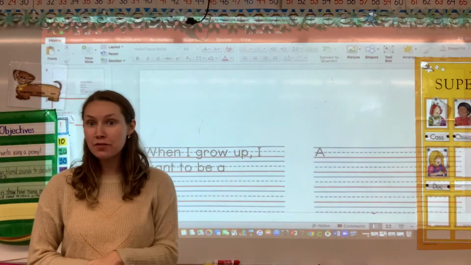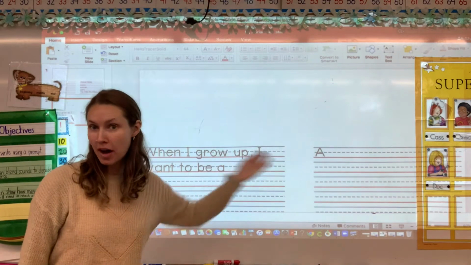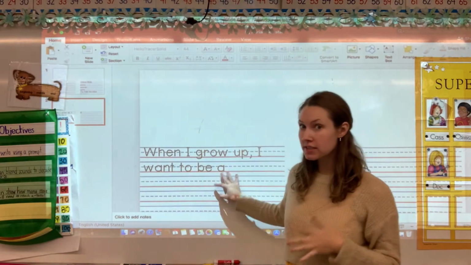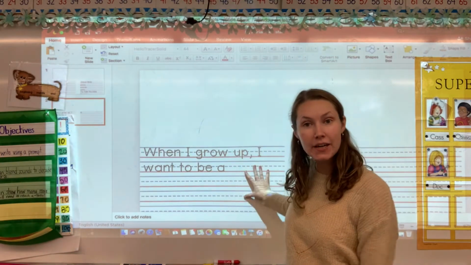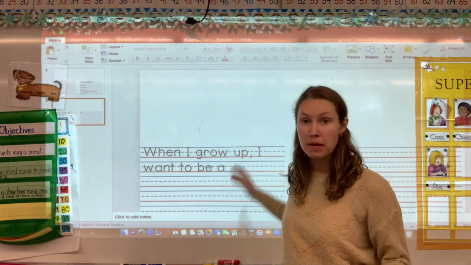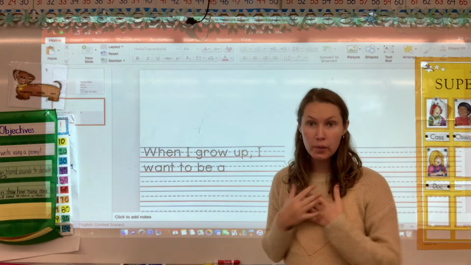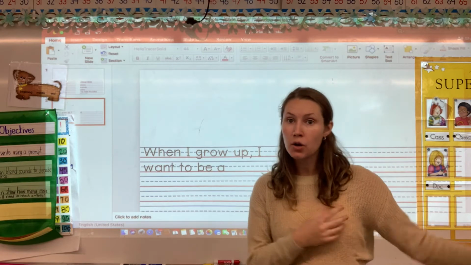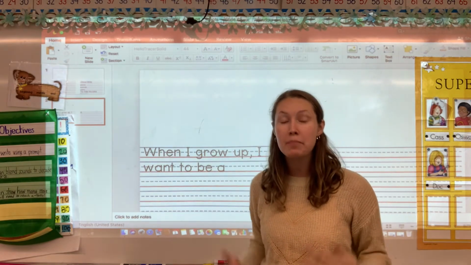Let's go to the board and get started on our writing. Okay, so for your journals today, I have 2 options for you. If you have been practicing writing full sentences in your journal, here is a sentence starter you can use. Remember, we are writing about what we want to be when we grow up, just like we heard about in Grace for President. We heard about how Grace wanted to be president.